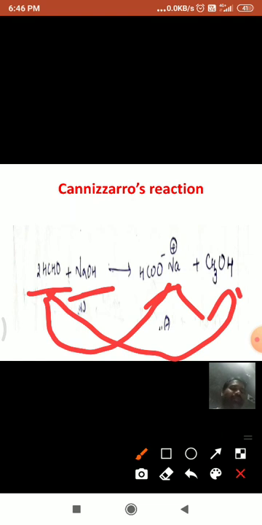So when formaldehyde and benzaldehyde, which do not have an alpha carbon, are refluxed in dilute basic conditions, they undergo self oxidation and self reduction to form an acid and an alcohol. For example, in this reaction, 2 moles of formaldehyde react with dilute sodium hydroxide to form sodium formate as well as methyl alcohol. Of course, the sodium formate which is formed is easily converted into formic acid. Okay, and next, the mechanism is very important.